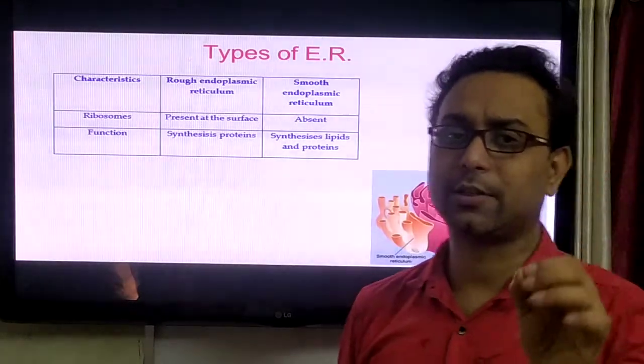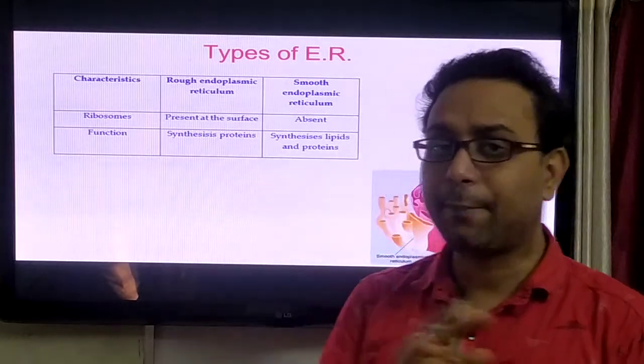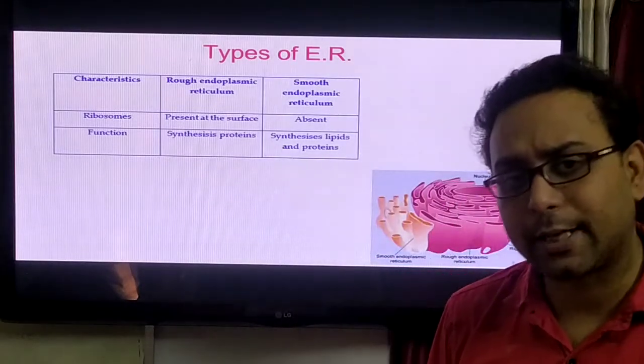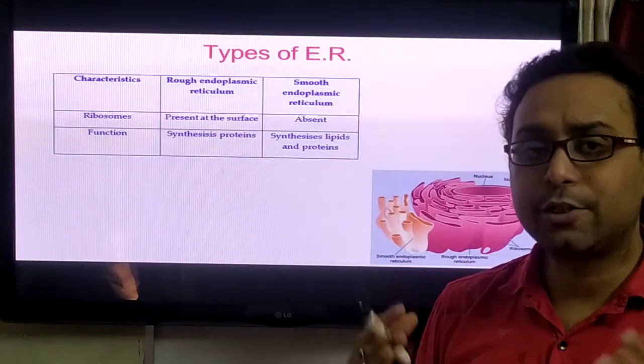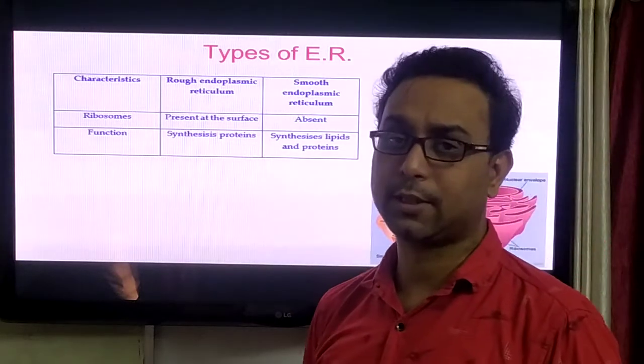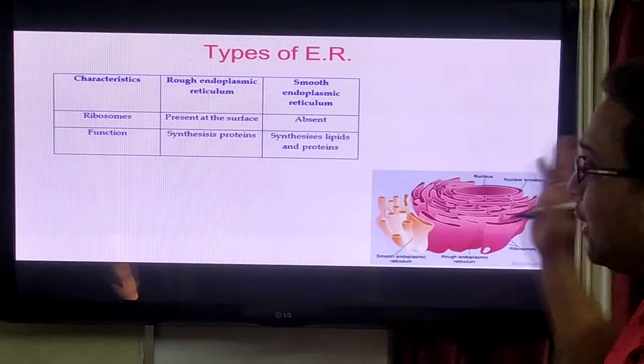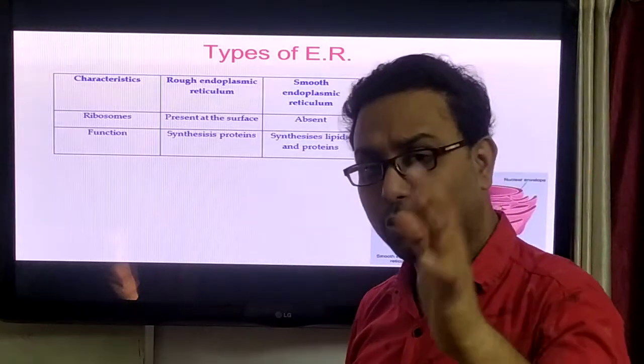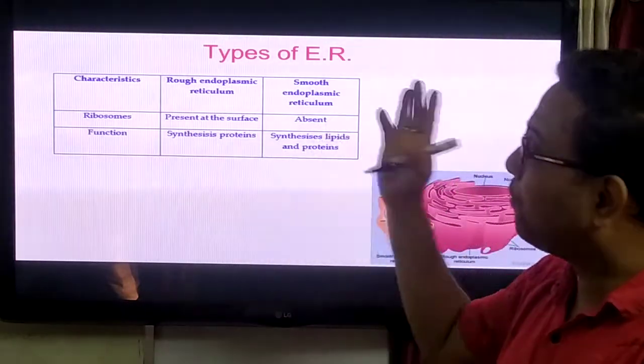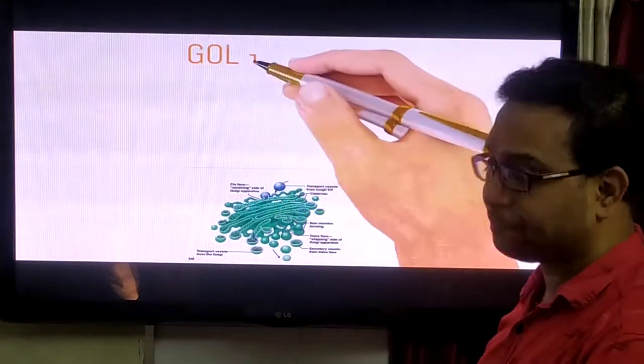But another function is most important. Rough endoplasmic reticulum contains ribosomes, so its function is most commonly protein synthesis. On the other hand, the function of smooth endoplasmic reticulum is lipid synthesis. That is the most important difference between the RER and SER.